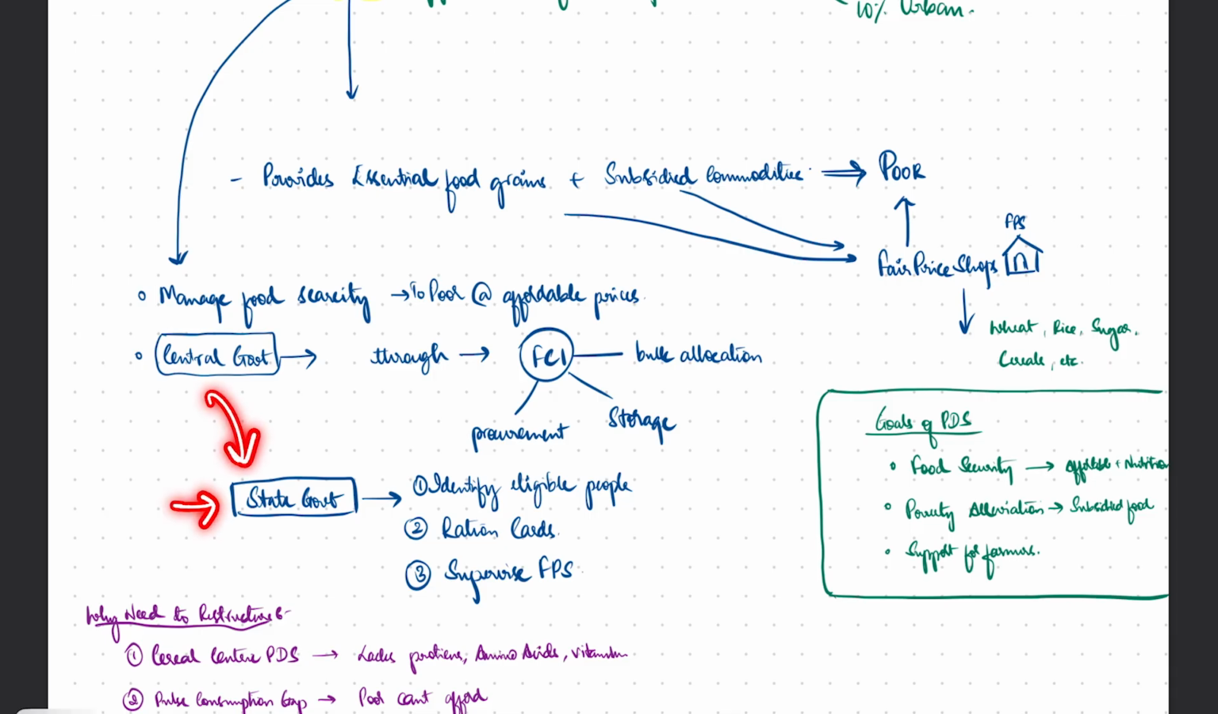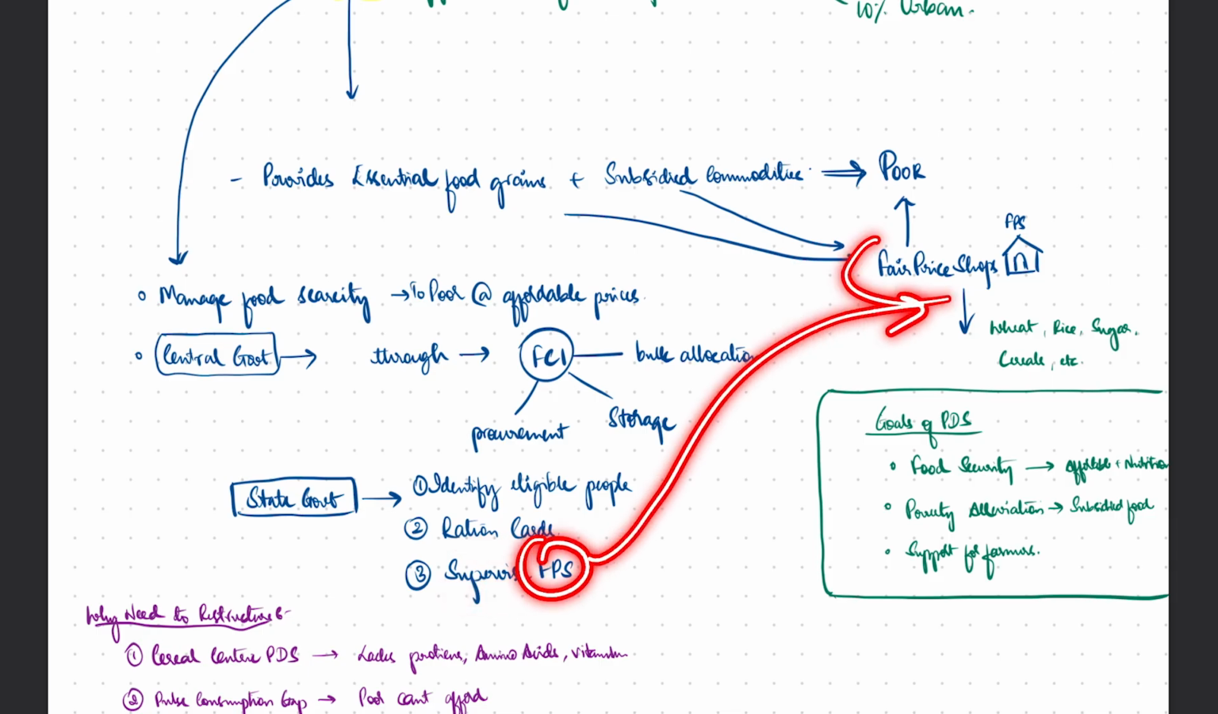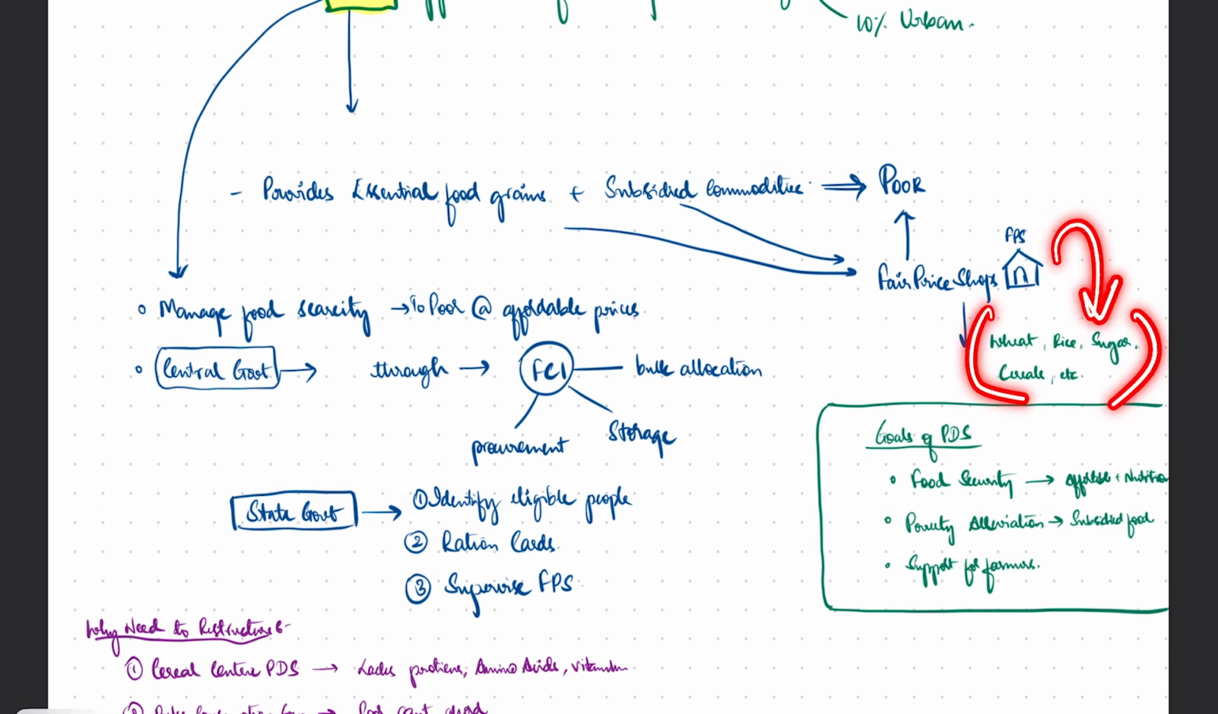And on the other hand, the state government, after the allocation and after the procurement of all of these things happen, under its ambit tries to control these two things. One is it identifies the eligible people, issuing the ration cards, and also it supervises the FPS. FPS is nothing but your fair price shops, which takes care of the distribution of these commodities, right? So these are the network of all those shops which takes care of the distribution of these items, right?